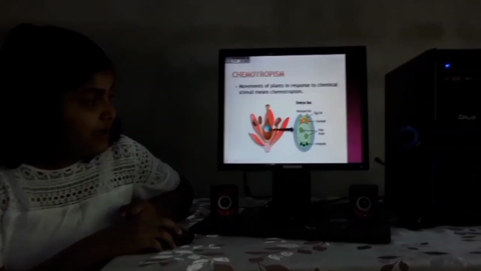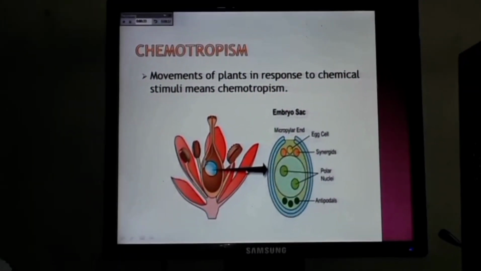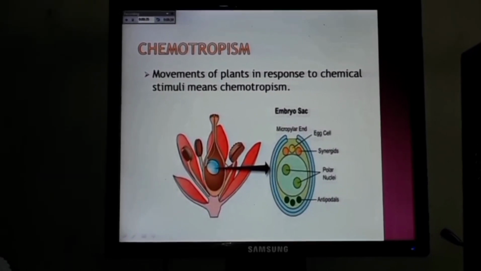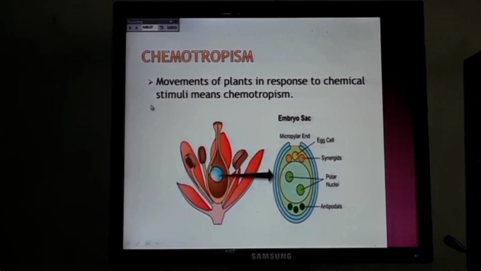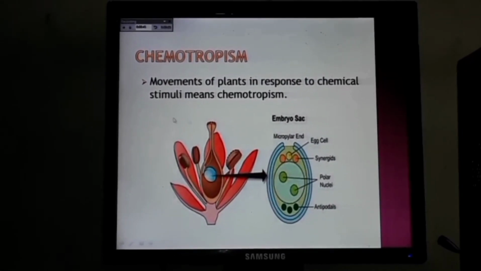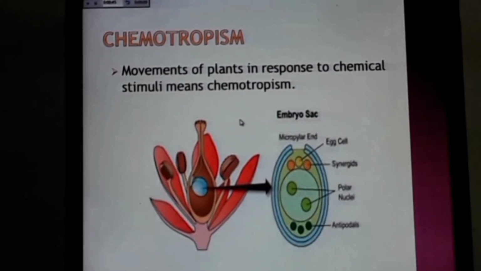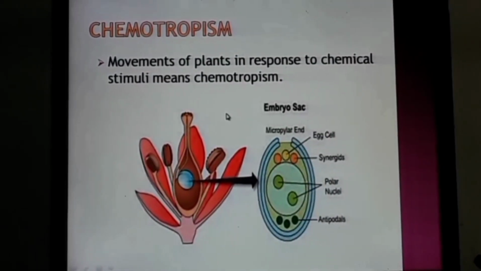Please identify the picture by looking at this. Please recall it with me again. Movements of plants in response to chemical stimuli means chemotropism. Let's move to our other slide.